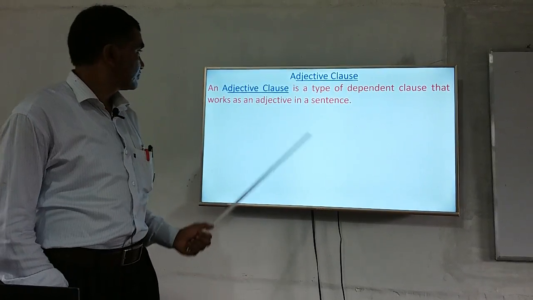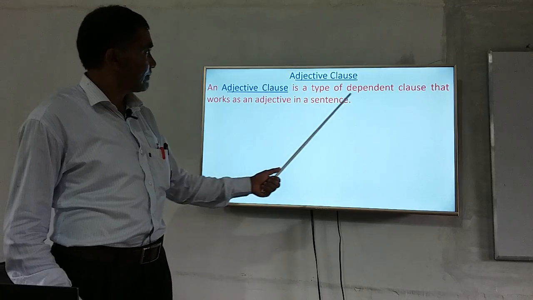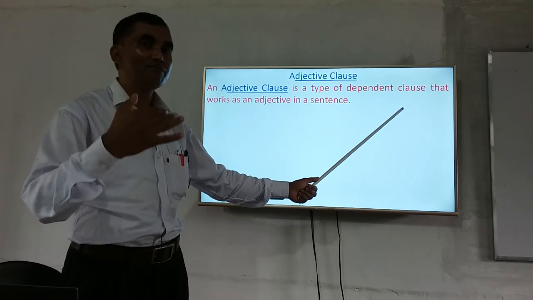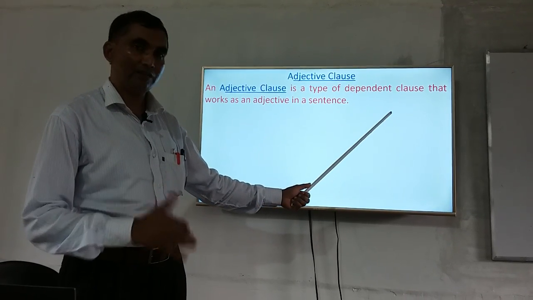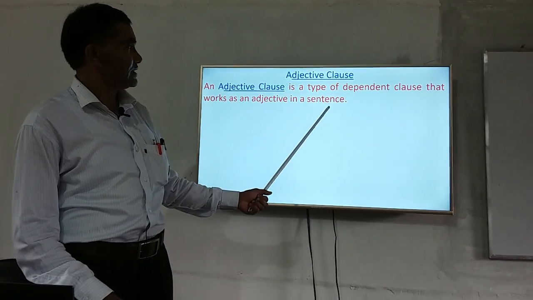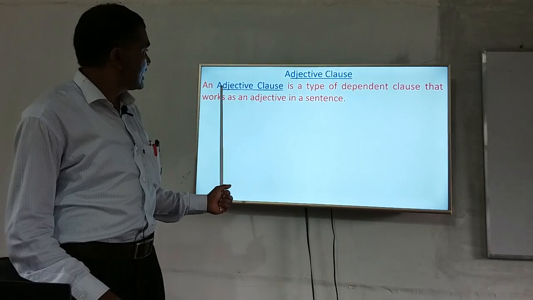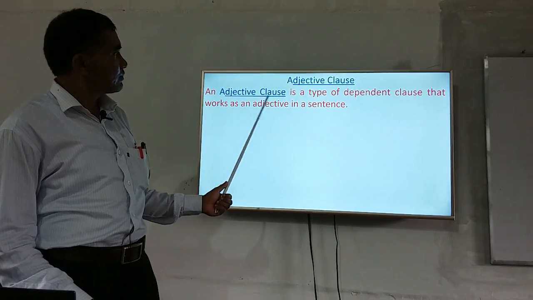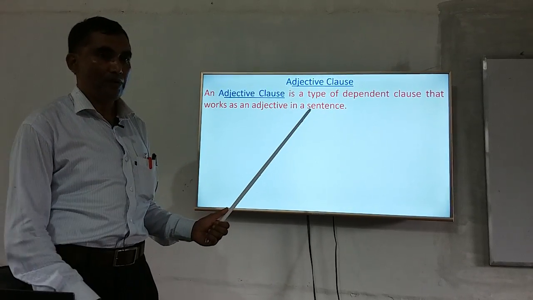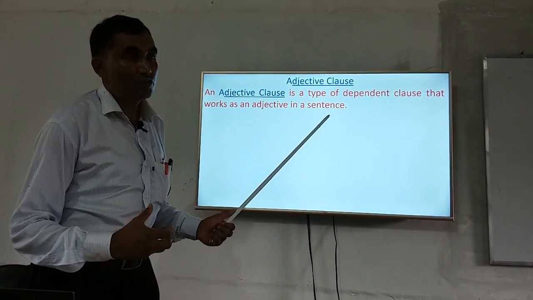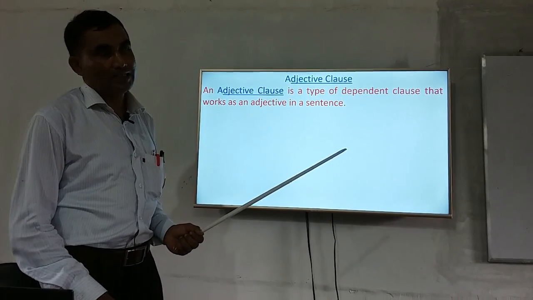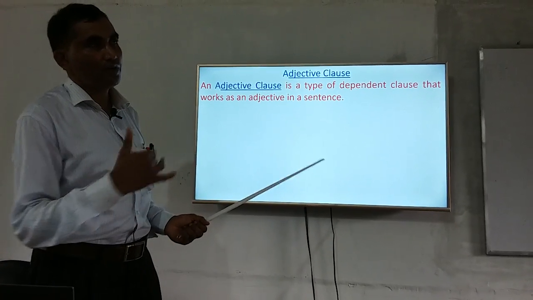You can see that an adjective clause is a type of dependent clause. Dependent clause means which depends on other part of sentence to express its meaning. Okay, it's a dependent clause that works as an adjective in a sentence. So, you can easily understand that an adjective clause acts as an adjective, and it tries to qualify a noun or a pronoun in a sentence, being placed after the noun or pronoun.